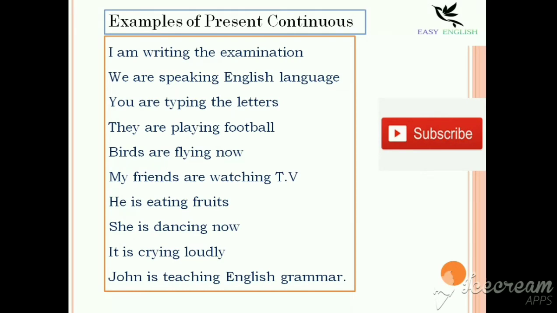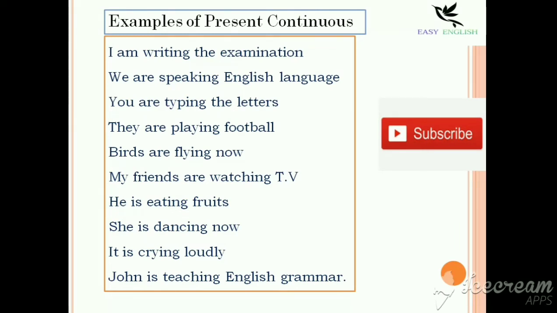I am writing the examination. I is a pronoun. I told you, right? Am agrees only with the pronoun I. I am writing. Write is a present action verb. We add ing, so writing can be used for the continuous. I'm writing. I keep on writing. I'm writing the examination.